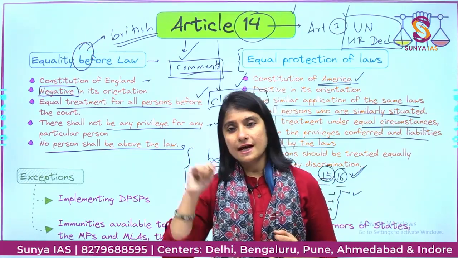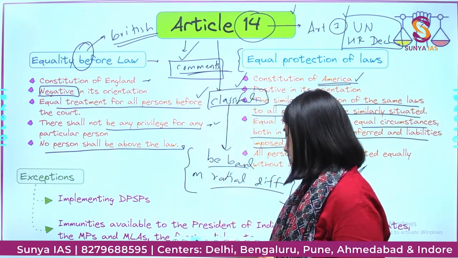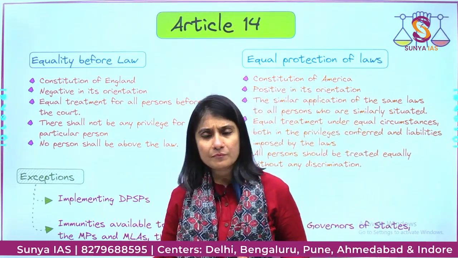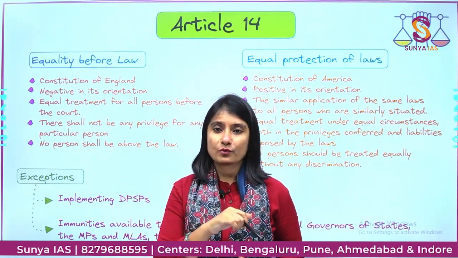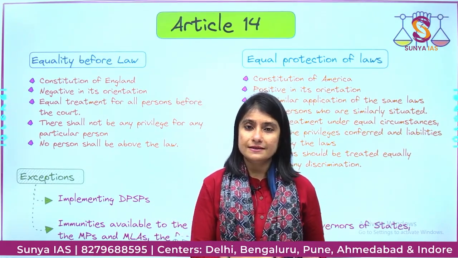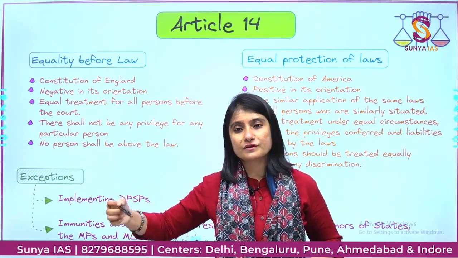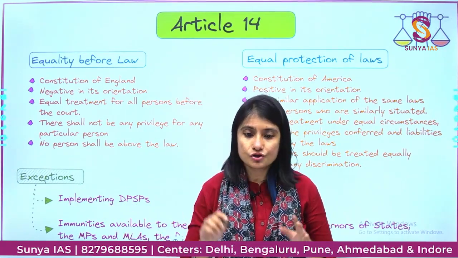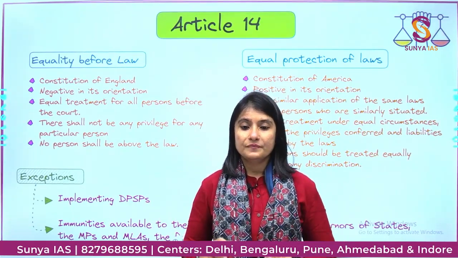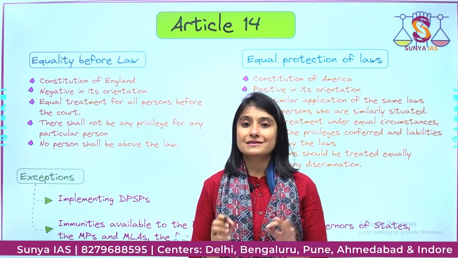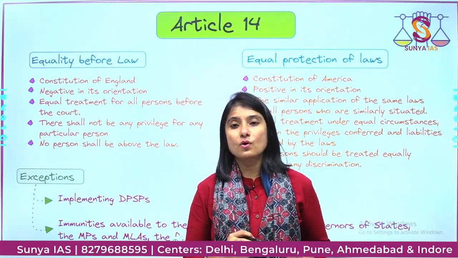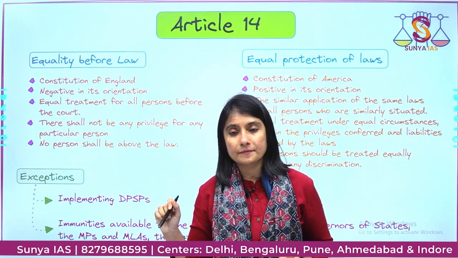Okay, now there's another thing that I would want to discuss with you guys. You know about compassionate employment. If there's a government employee, that person dies out of some uncertainties, usually one of the members of their family is given a job. It is called compassionate appointment. Now, compassionate appointment is not a right, and the principle of equality cannot be applied to it.